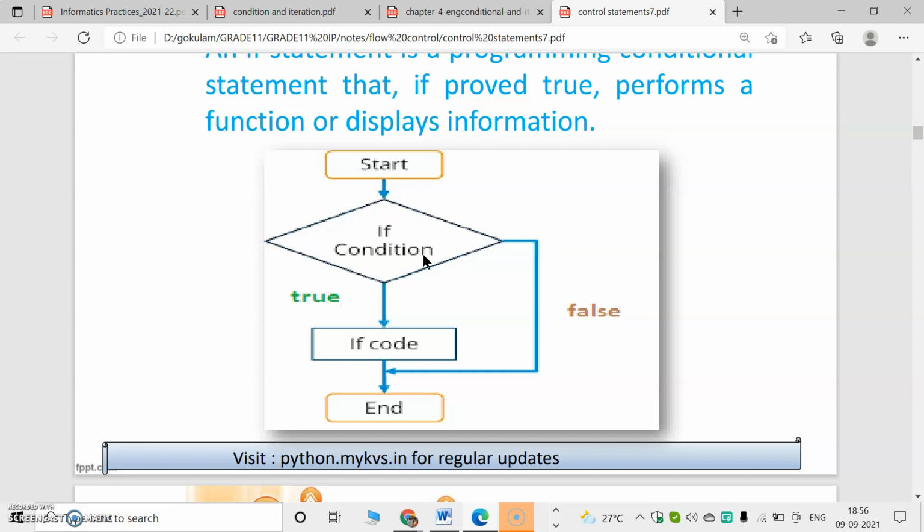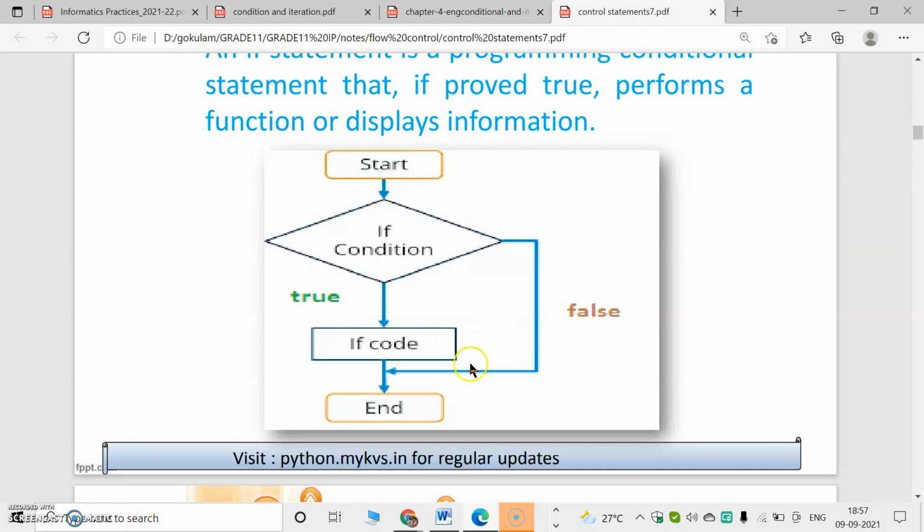This true and false are known as the Boolean data type. We already specified that. Either it will give a true value or a false value. So if the condition is true, what happens? This code, that means the operation part of the code, will work. Otherwise, if the condition is false, what happens?